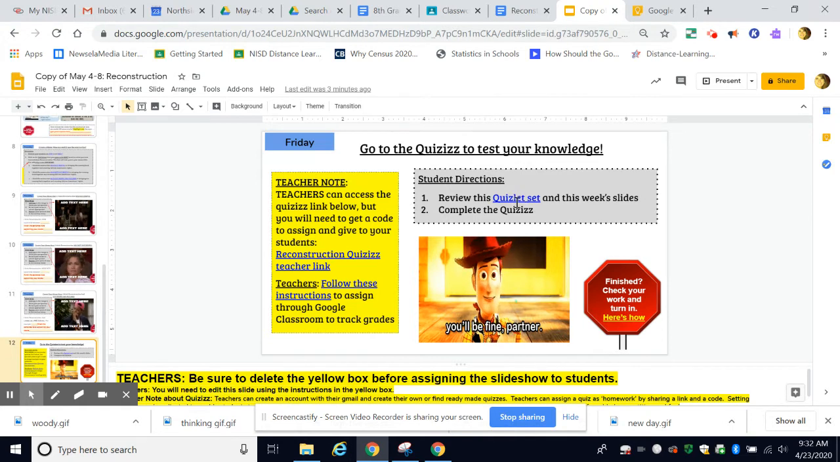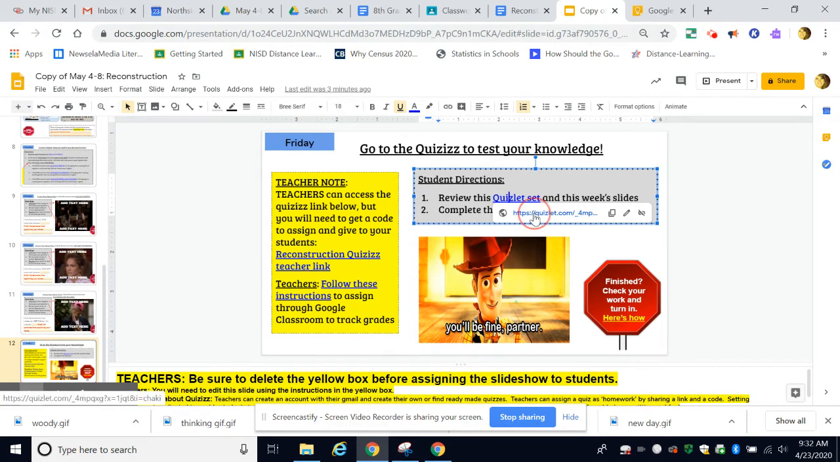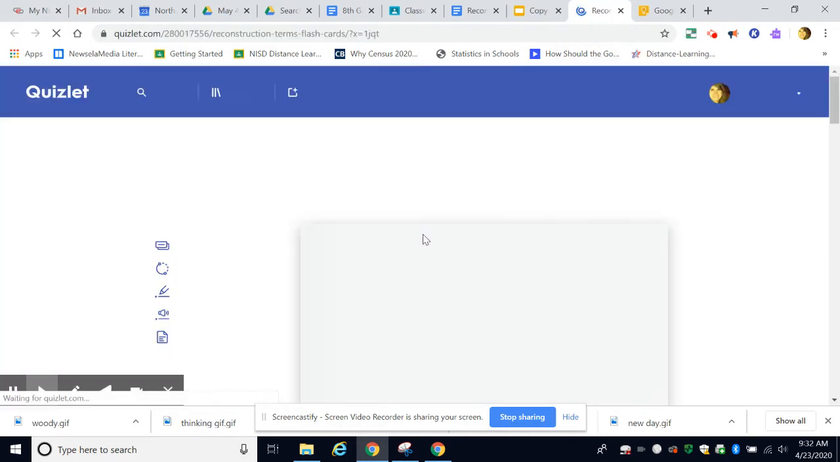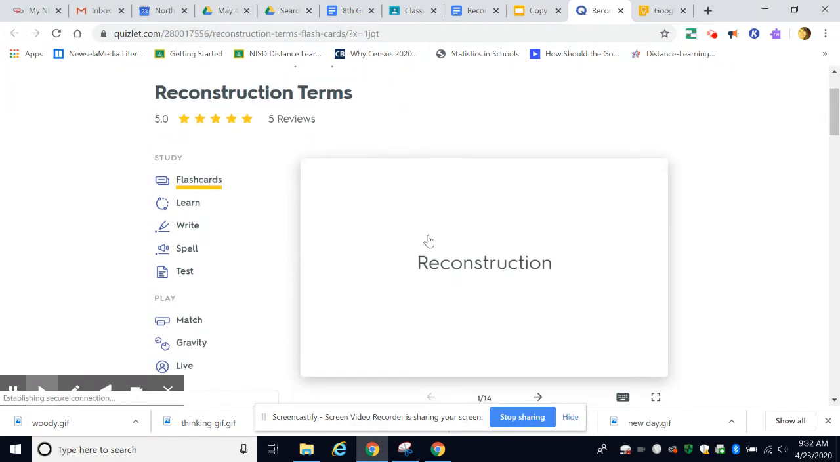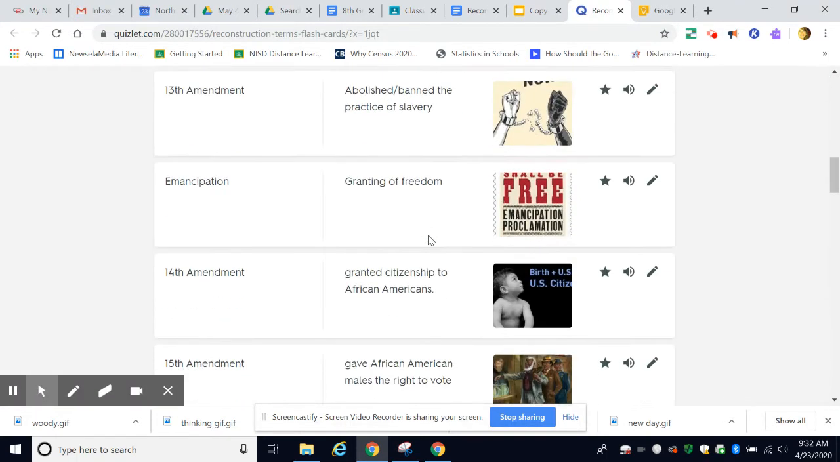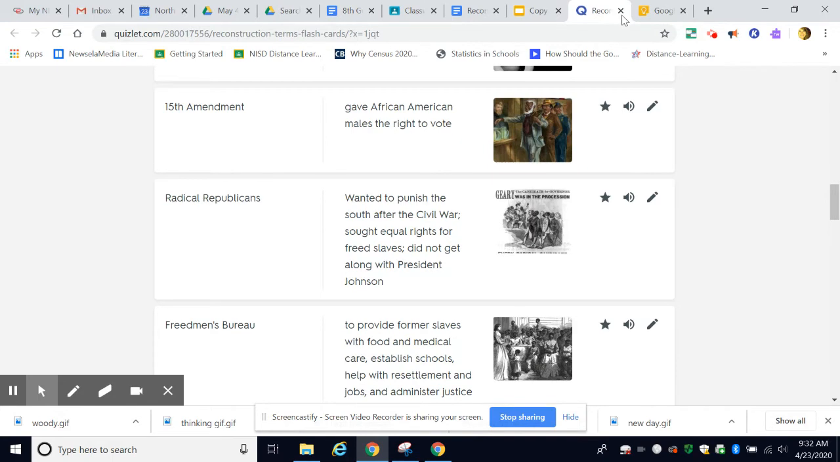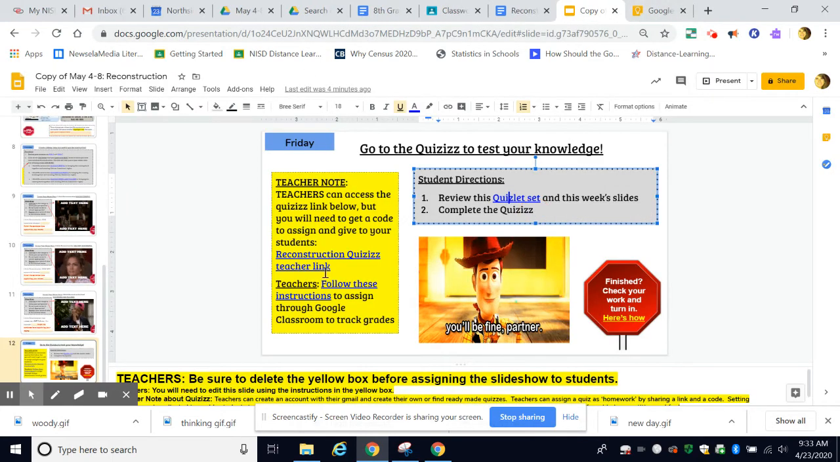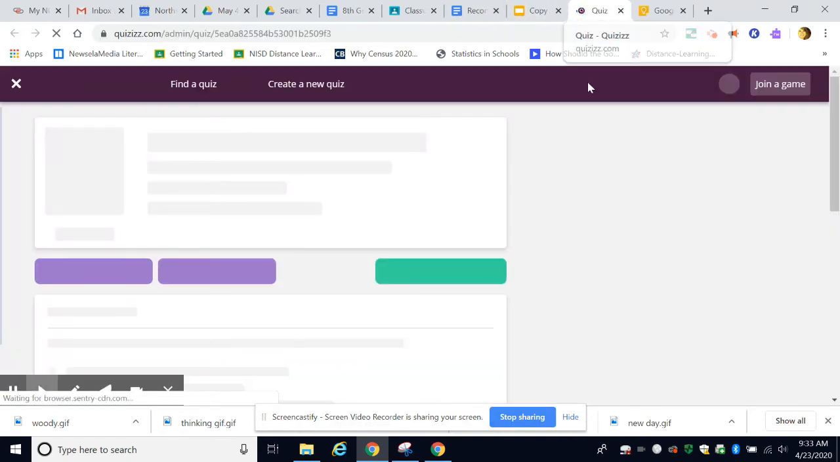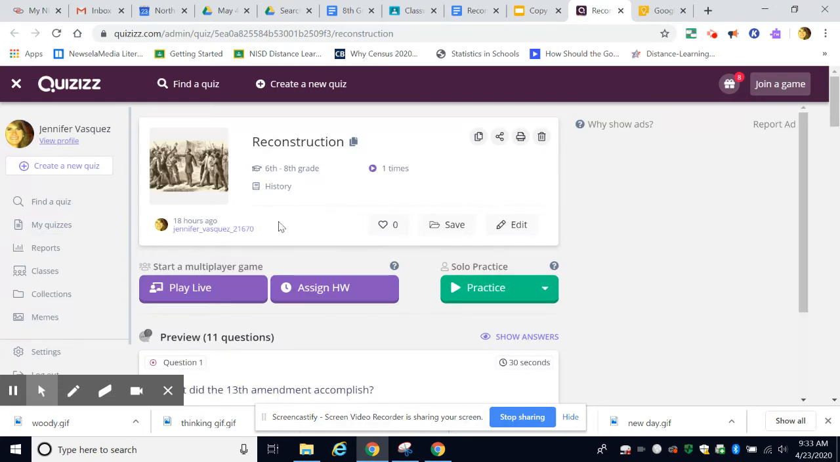I would suggest having kids review this Quizlet set first. This was actually part of the assignment last week to introduce them to Reconstruction. They could go through that and then actually take the quiz. Now, this is an important teacher note. Make sure you delete this box before you assign it. But that link right there to the quiz is the teacher link, not what you give to the students.